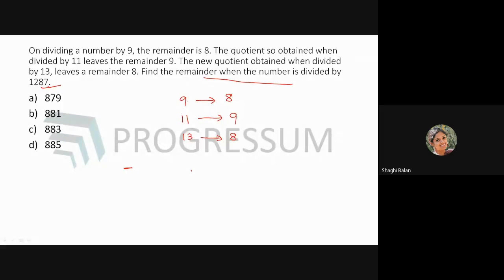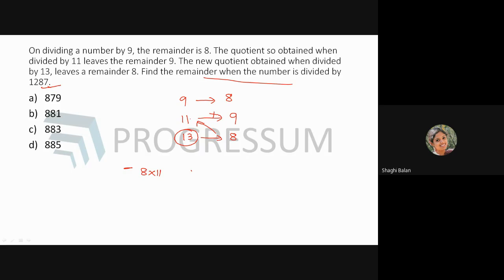So here, according to the question, on dividing the number by 9, you will be getting the remainder 8. And again, when you're dividing by 11, you will be getting 9 as a remainder. Again, when you're dividing by 13, you will be getting 8 as a remainder. So eliminate this 13. Okay. Now what you have to do is multiply 8 into 11. Now add this number to this.